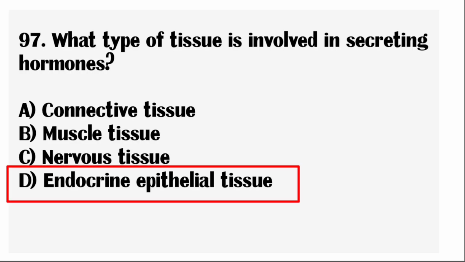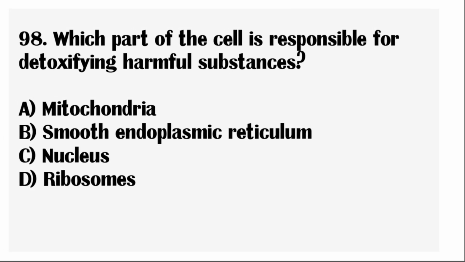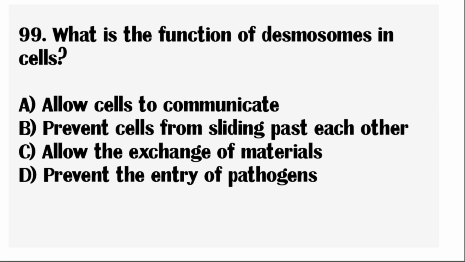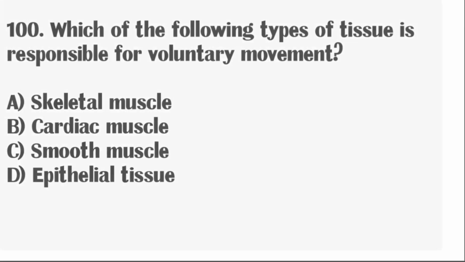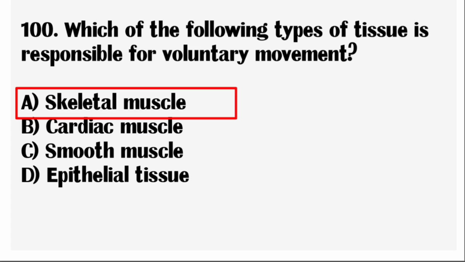Correct answer, endocrine epithelial tissue. Next question, which part of the cell is responsible for detoxifying hormone substances? Correct answer, smooth endoplasmic reticulum. Next question, what is the function of desmosomes in cells? Correct answer, prevent cells from sliding past each other. Next question, which of the following types of tissue is responsible for voluntary movement? Correct answer, skeletal muscles.